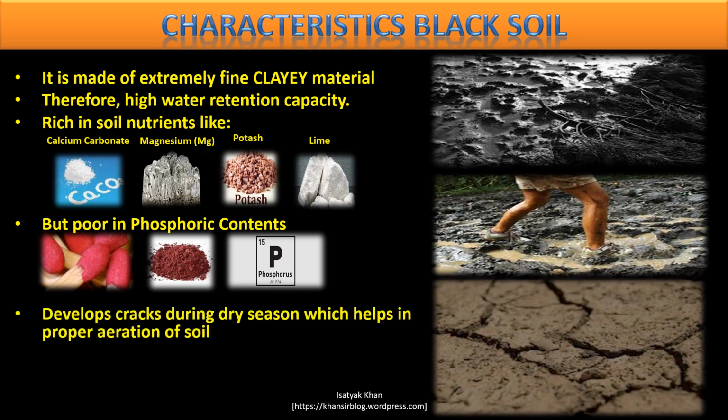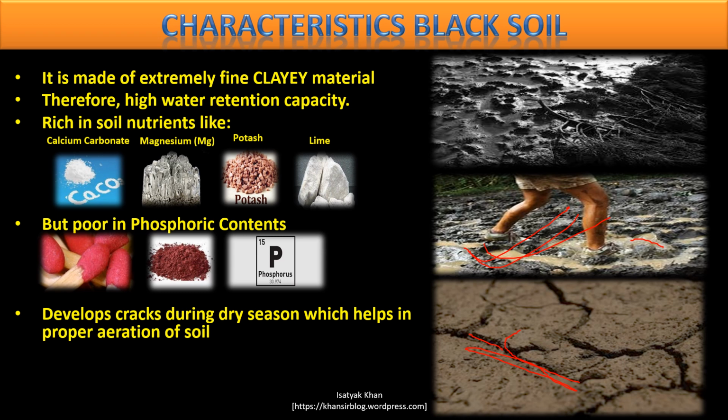During the dry season, this picture tells you about the rainy season, but when the summer comes, when all this water evaporates, the soil becomes cracky. The cracks develop in this soil. So already there is enough moisture, then cracks develop, good aeration takes place, air goes to the depth of this soil, and this soil so becomes the best fertile soil. It means black soil is next to alluvial soil in terms of cultivation.